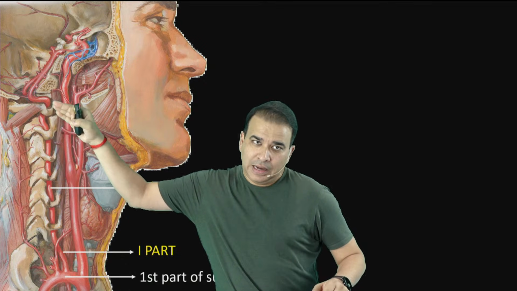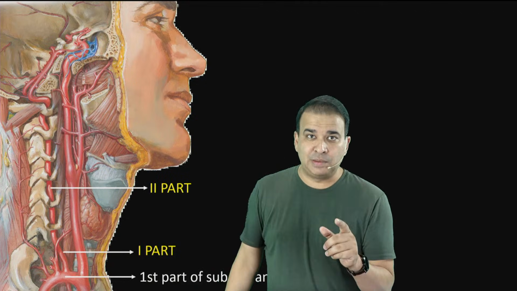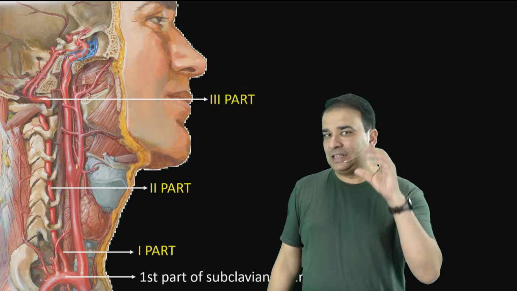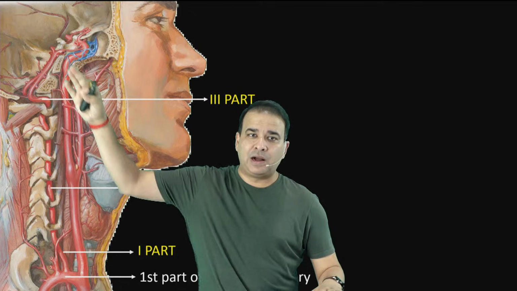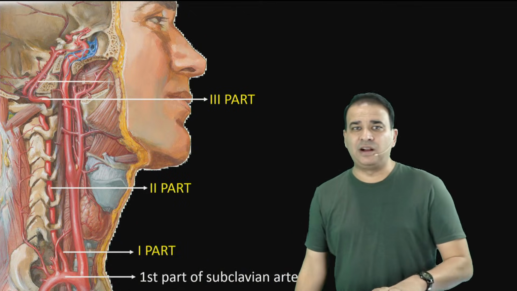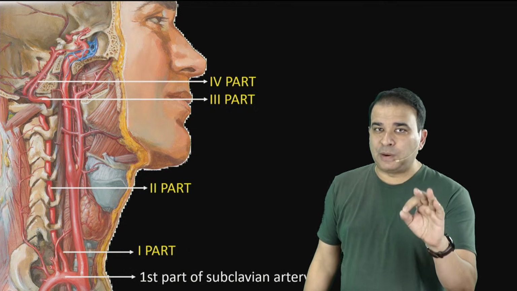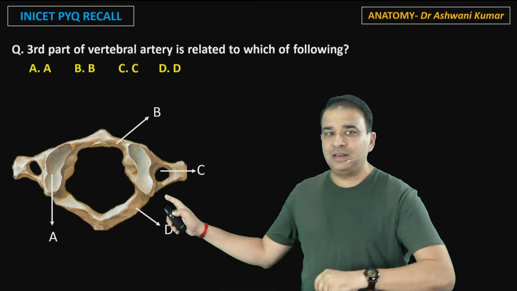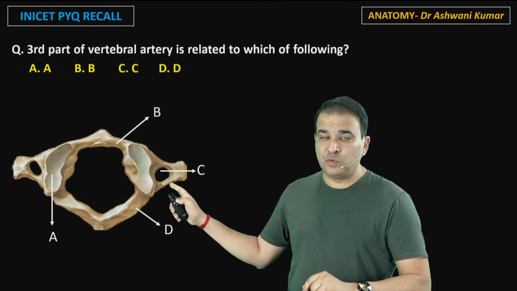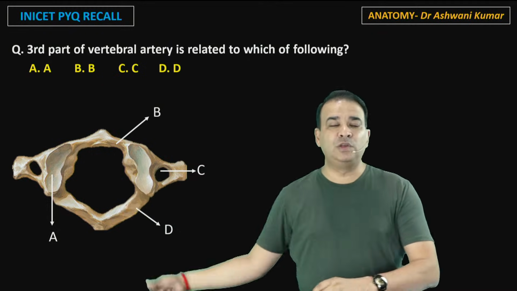Then from the foramen transversarium of the C1 vertebra, it makes an arch, it runs on the posterior arch of the atlas and then enters the foramen magnum, and that small part present in the suboccipital triangle is called the third part. The fourth part is the intracranial part, when it goes inside the cranial cavity and forms the basilar artery. So again, coming to the point, the question was about the third part of the vertebral artery. Had it been the second part, then obviously the answer would have been option C. But because there is a third part which comes out and then runs on the posterior arch of the atlas and then enters the foramen magnum.